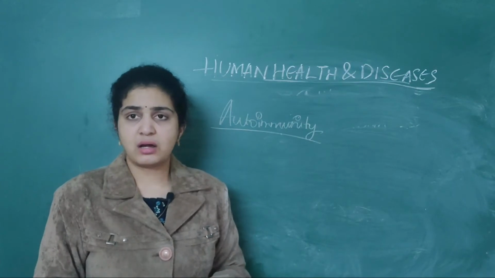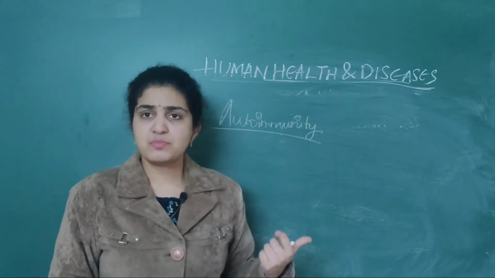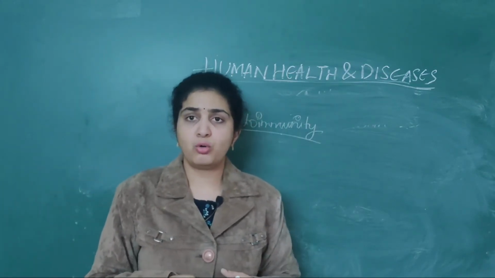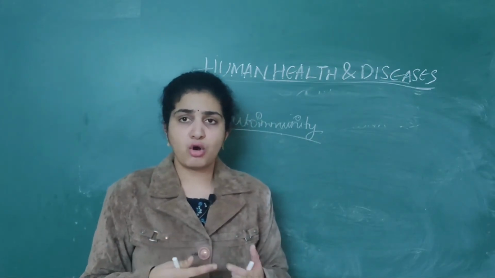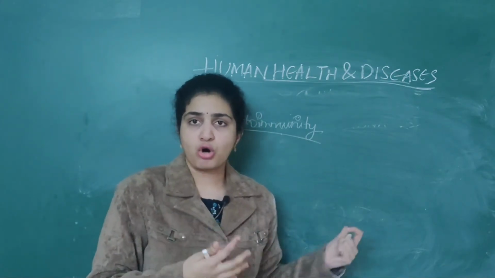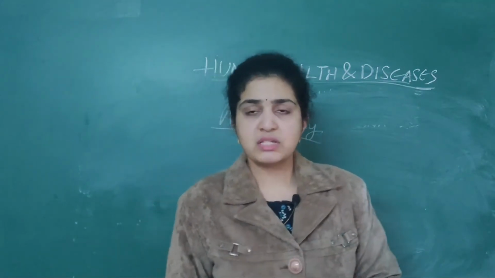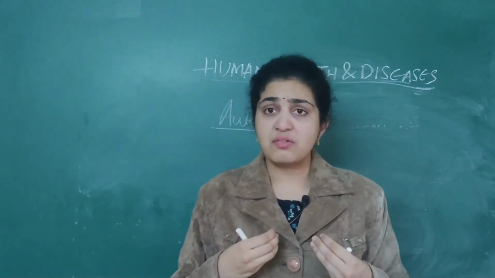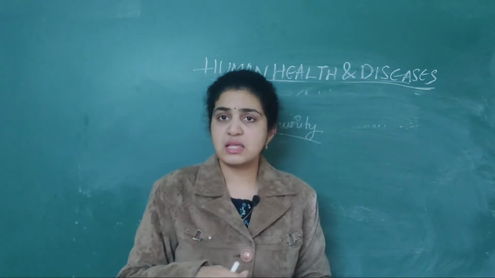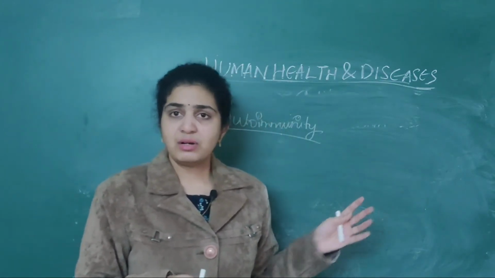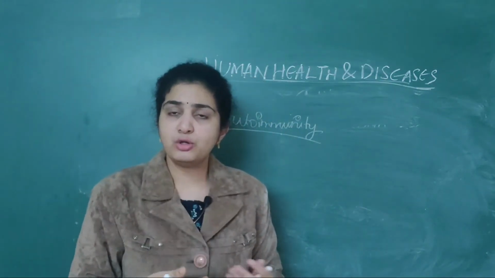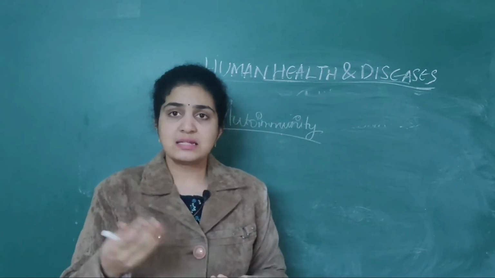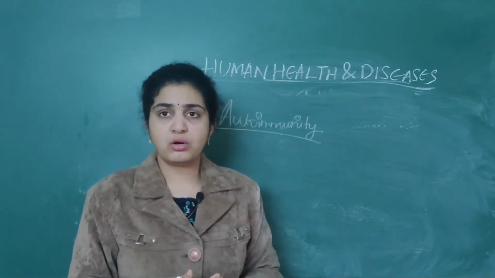Why will this occur? This may occur due to some genetic disorders or due to unknown reasons. Till now we are not sure why there is autoimmunity. In numerous patients we see they are suffering from autoimmunity. Our immune system will act against its own cells only, self cells. It will destroy the self cells. Why will it destroy the self cells? It may be due to genetic disorders or the experiments are still going on.